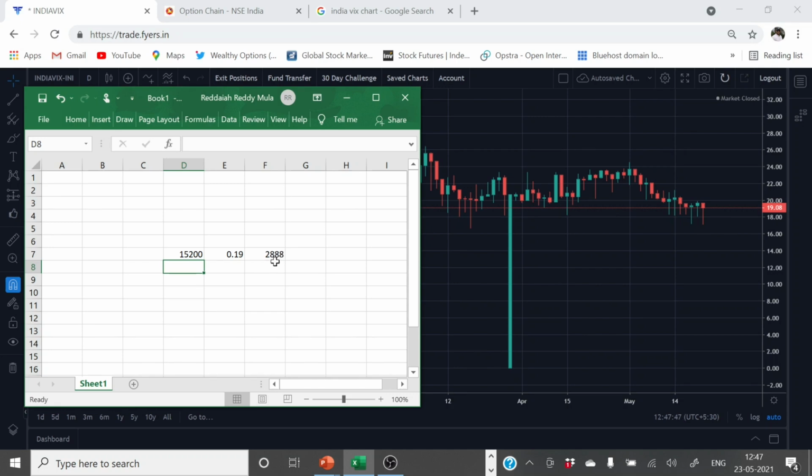So the market participants' view is Nifty can fluctuate 3,000 points above, which means 18,200, or 3,000 points below, which means 12,200. So Nifty can fluctuate between 12,200 and 18,200 in the next 1 year, and this view is valid for the next 30 calendar days, right?